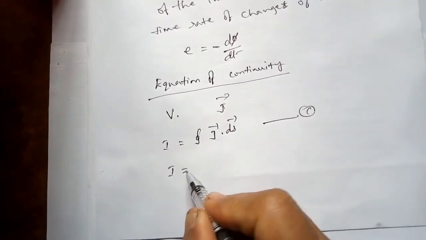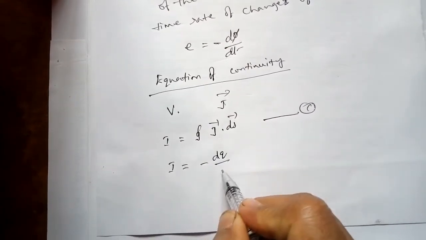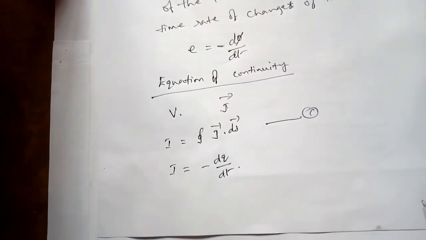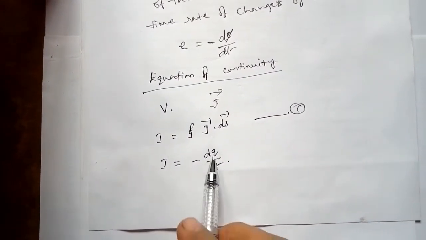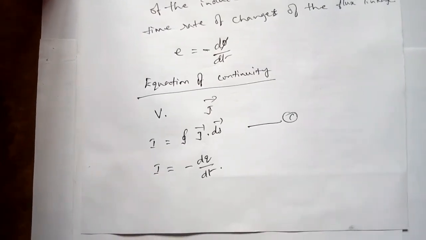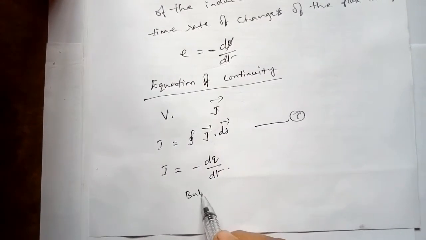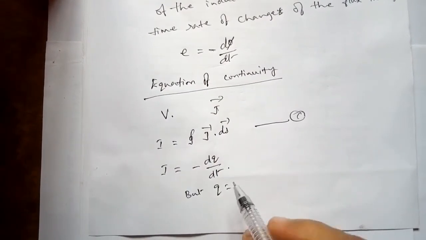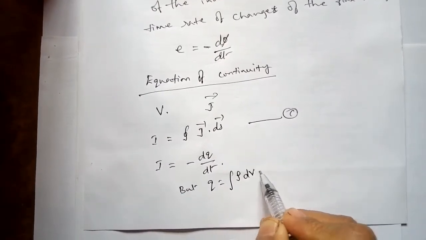That depends again on the current, defined as I is equal to dq by dt. Of course, the negative sign indicates that charge decreases inside as current flows outside. But of course, charge is defined as the integral of rho dV.